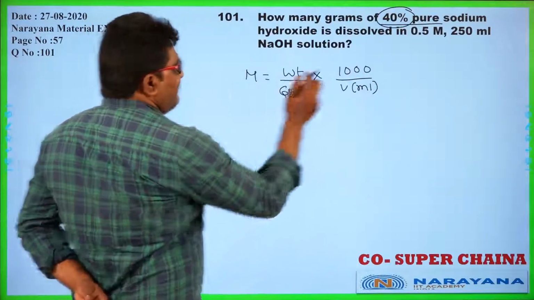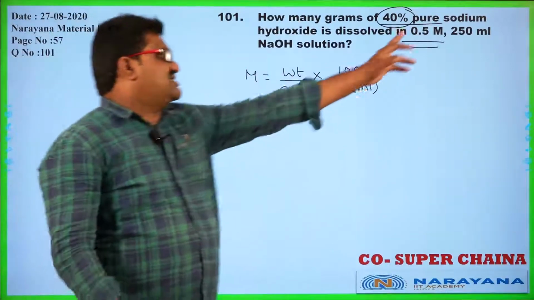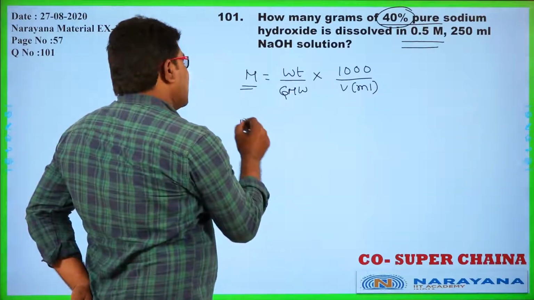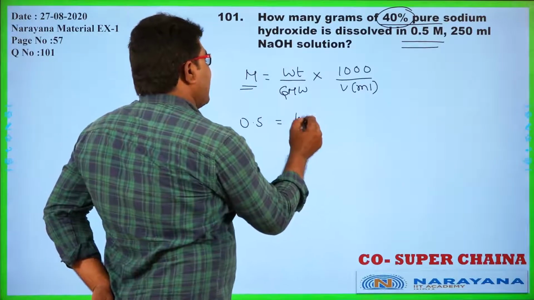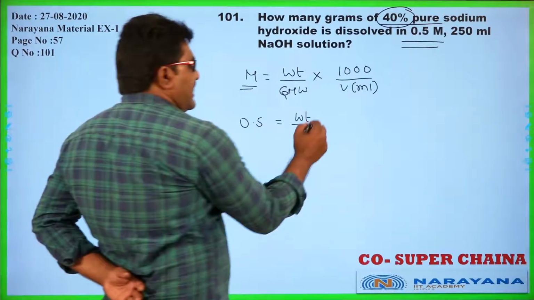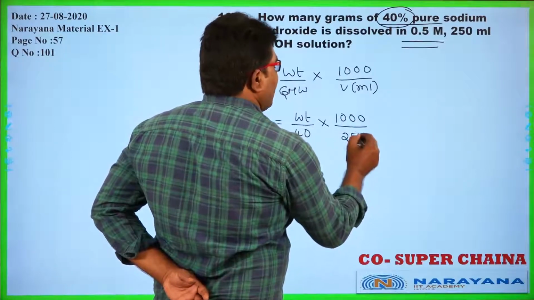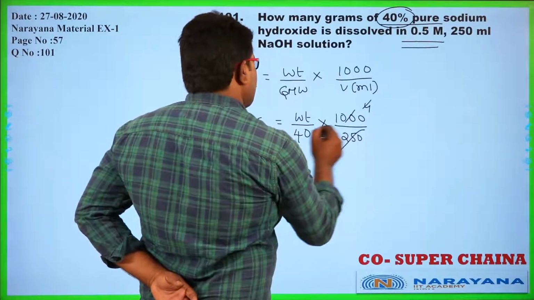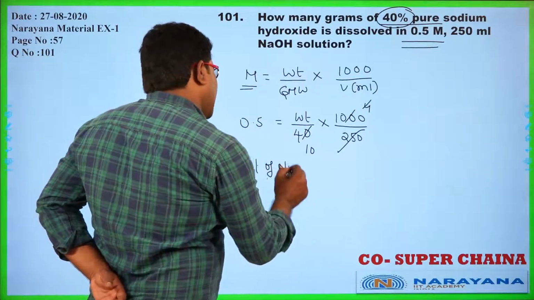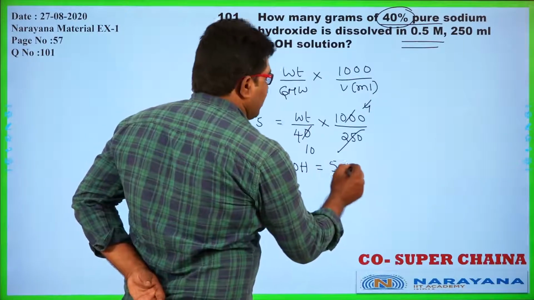Okay. So for example, what is the actual amount of NaOH required for the preparation of 0.5 molar solution? So molarity is 0.5. We can find the weight, and what is the molecular weight of NaOH? That is 40, into 1000 by what is volume here? 250. So the weight of NaOH required for that solution is 0.5 into 10, that is 5 grams.